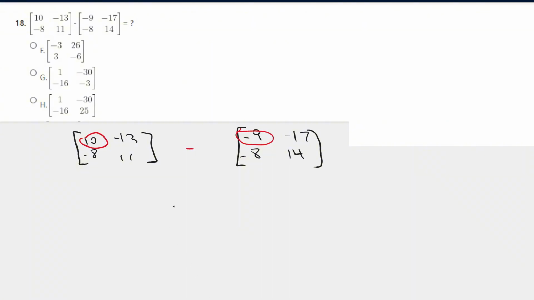So if we want to yield a new matrix, 10 minus negative 9 is 19. Negative 13 minus negative 17 is 4. Negative 8 minus negative 8 is, sorry, I'm blanking, 0. 11 minus 14 is negative 3. So that's all it is. Whatever corresponds here, you subtract here. And that's it. Answer is K.